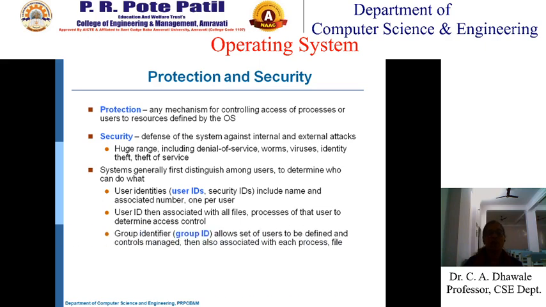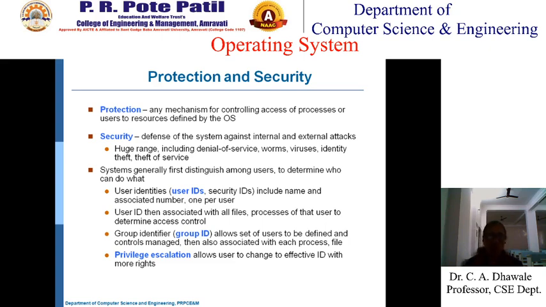Then the group ID. If users are working in a group, suppose 4 students are working on a project, then the 4 students become one group and are given a group ID, and the 4 students are given different user IDs. Then privilege escalation allows the user to change to an effective ID with more rights. Now what is meant by the effective ID?